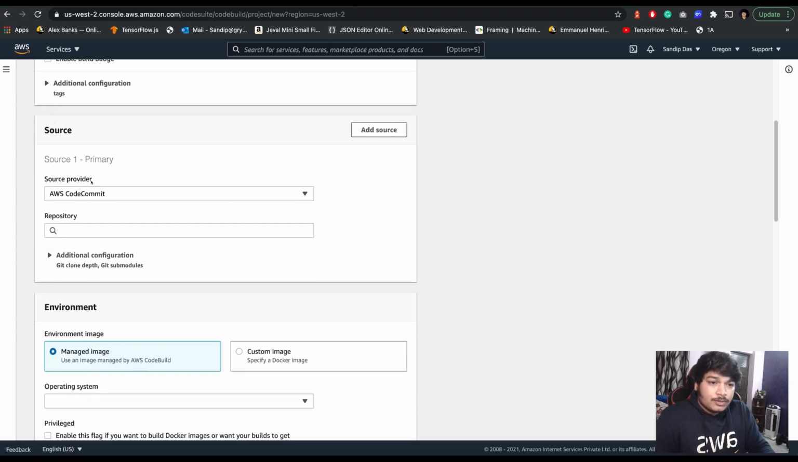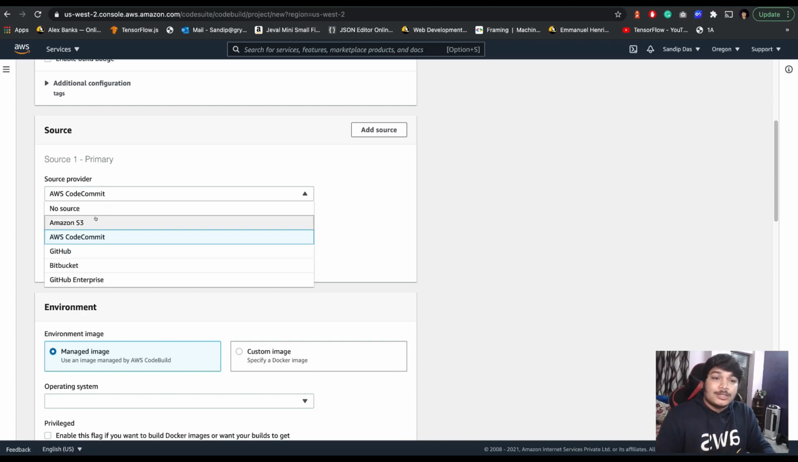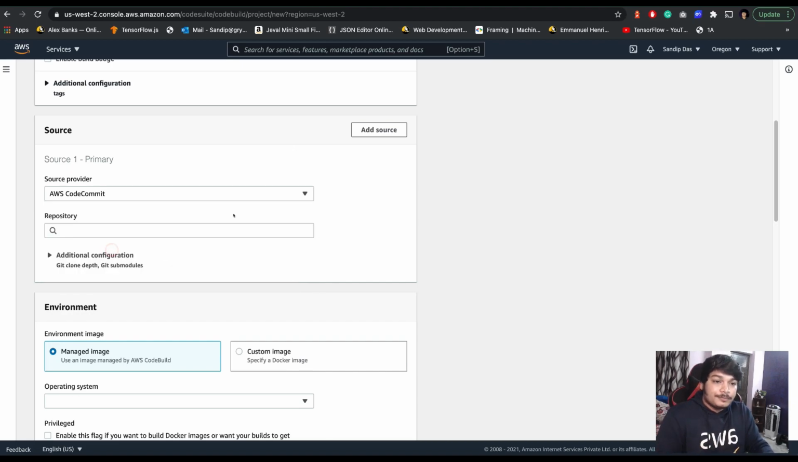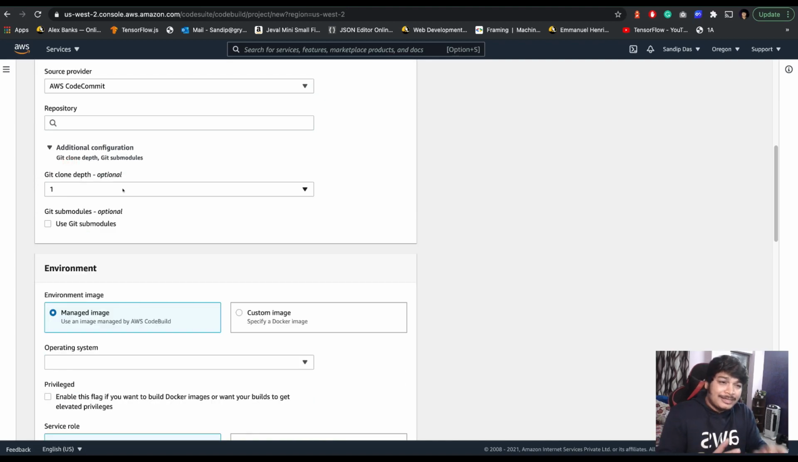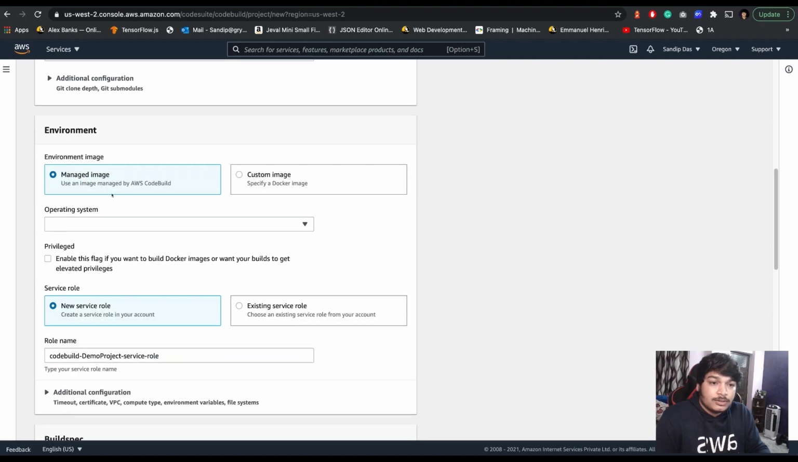What's next? The source. Now, what are the sources? The source can be AWS S3, it can be CodeCommit, it can be GitHub, it can be Bitbucket, it can be GitHub Enterprise. It's up to you. In this example, I'm showing using CodeCommit. Okay, let's do it. Additional configuration: what is the depth you want to clone? It's up to you. If you want to use the submodule, you can do that. I'm not doing it.